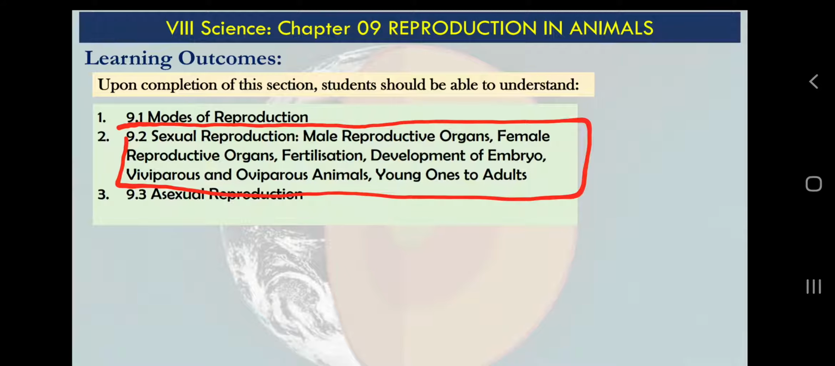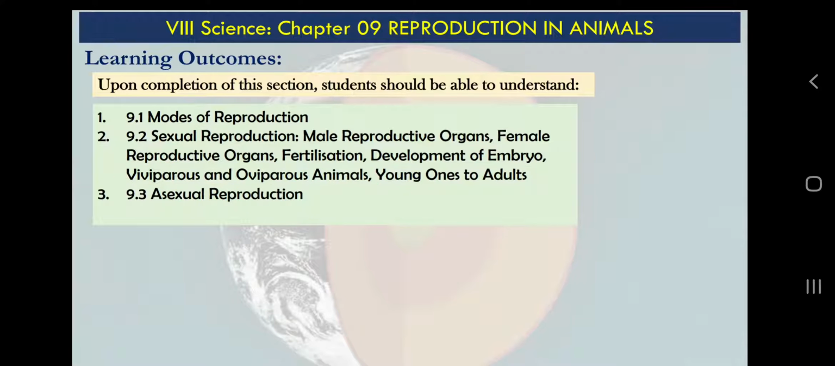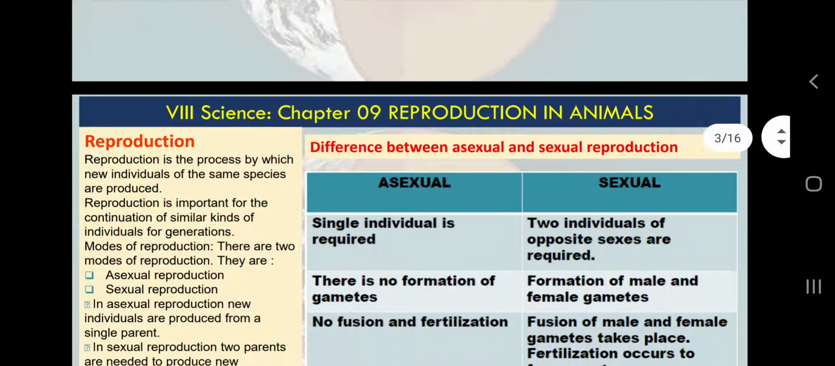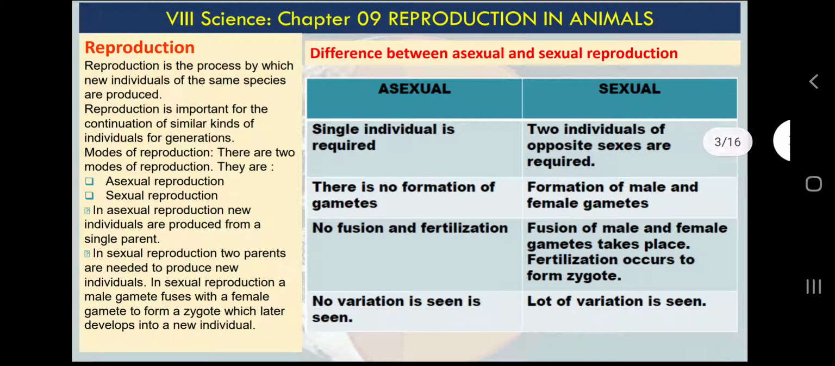In this chapter we will discuss male and female reproductive organs, then fertilization, development of embryo, oviparous and viviparous animals, and young ones to adults. Let's see what these things are. One more thing, as I have discussed the differences between sexual reproduction and asexual reproduction, here are some points.